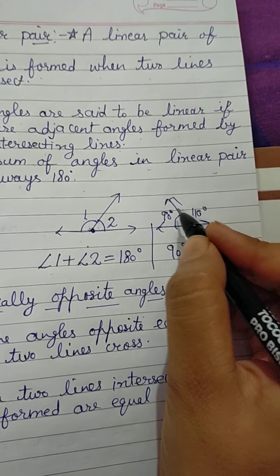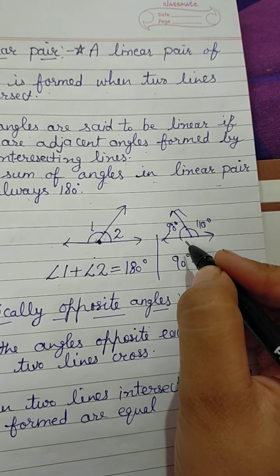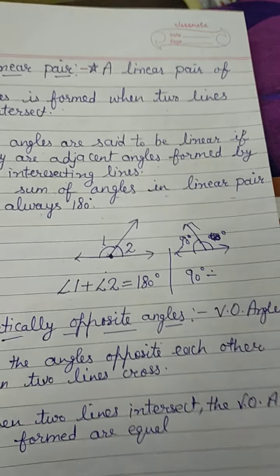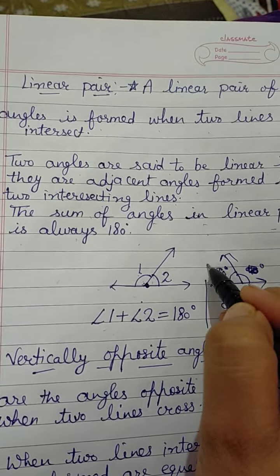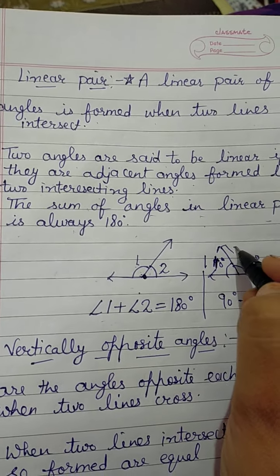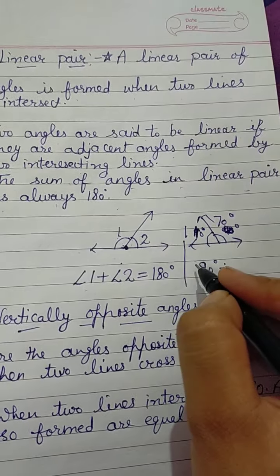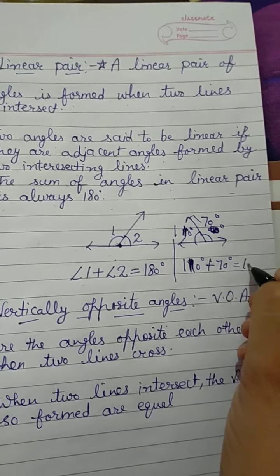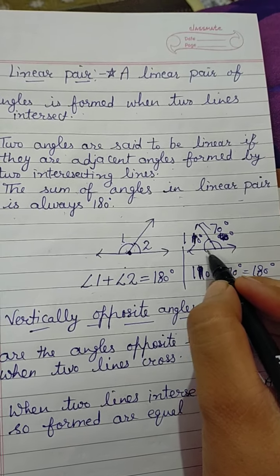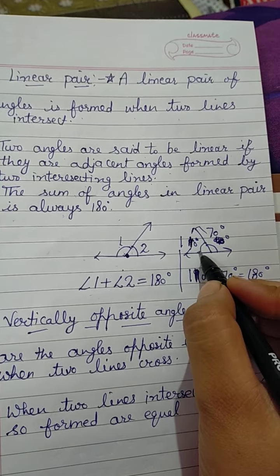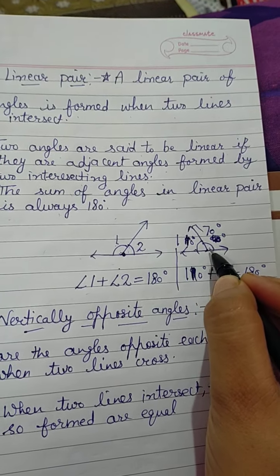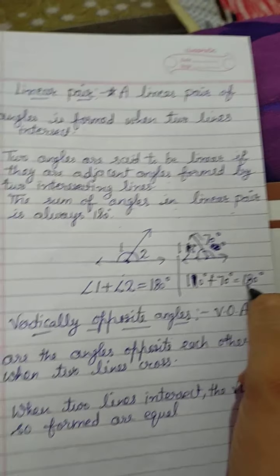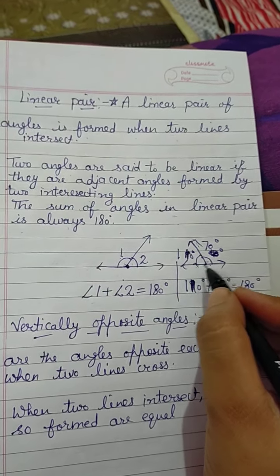I am taking here not 110, I am taking here 110 and here 70 degrees. When we add this 110 and 70 degrees, 180 degrees will come. It means both are a linear pair, because they have a common vertex, a common ray, and the sum of angles is 180 degrees. It means the pair is a linear pair.